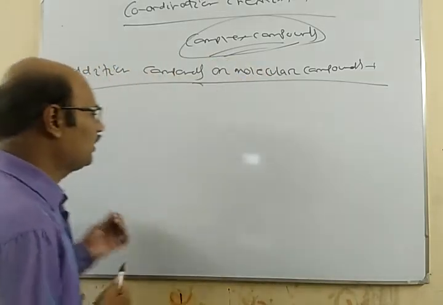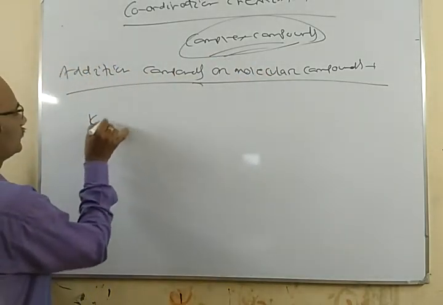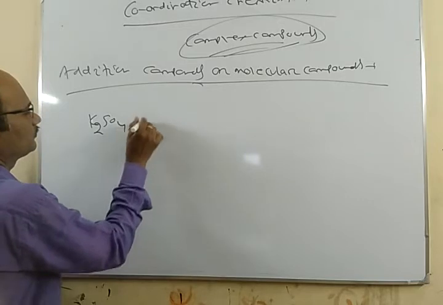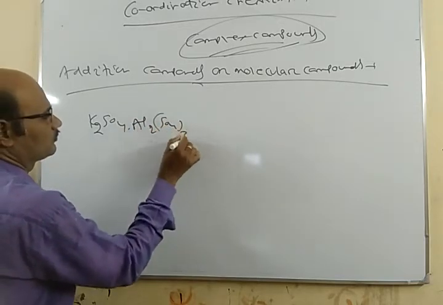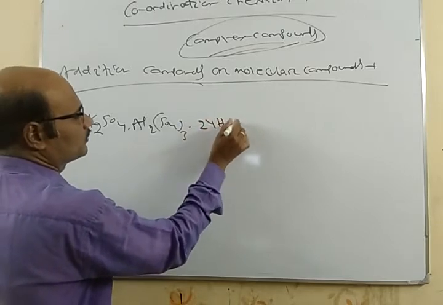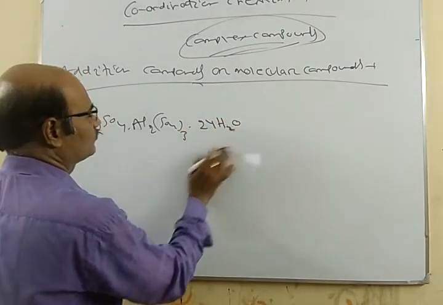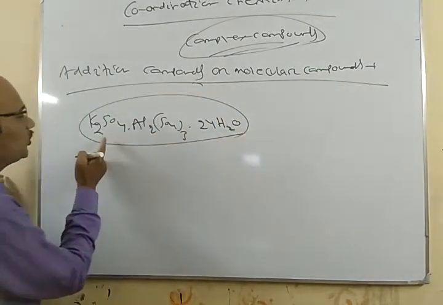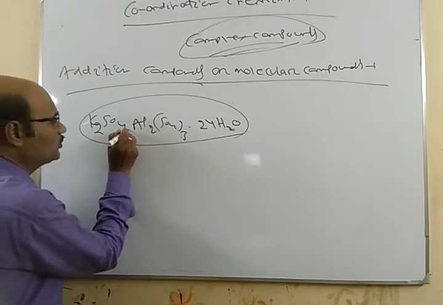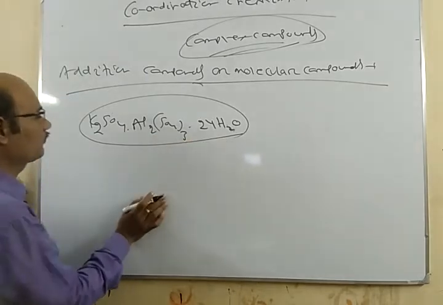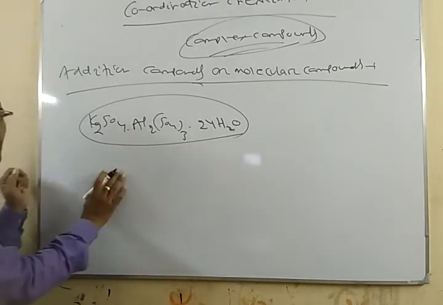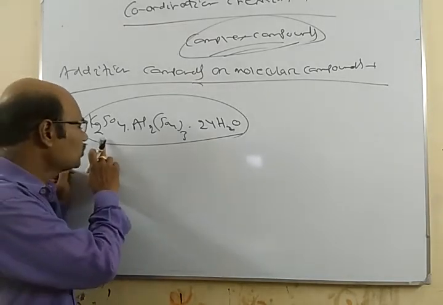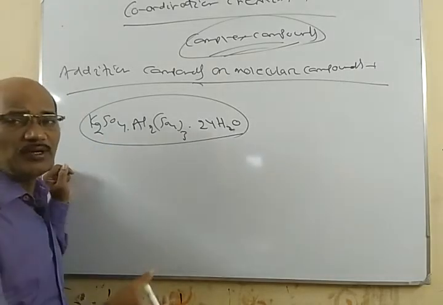For example, if I have K2SO4.Al2(SO4)3.24H2O, this compound is obtained when we take a solution of a mixture of the two compounds K2SO4 and Al2(SO4)3 and evaporate it.